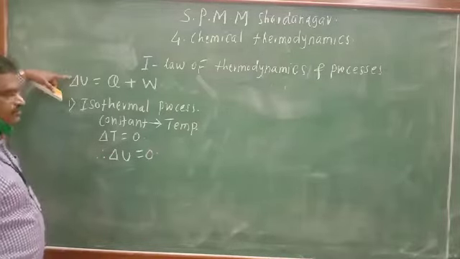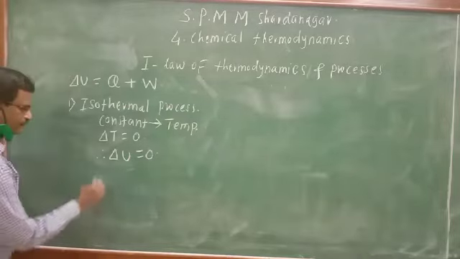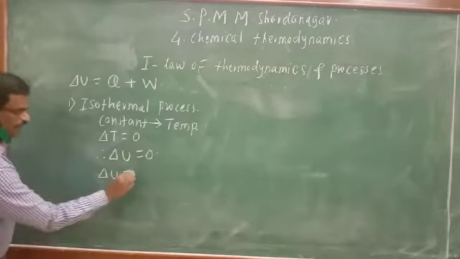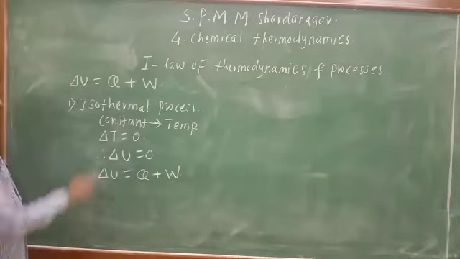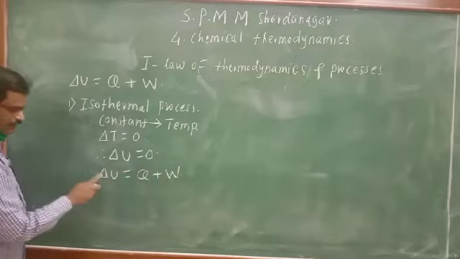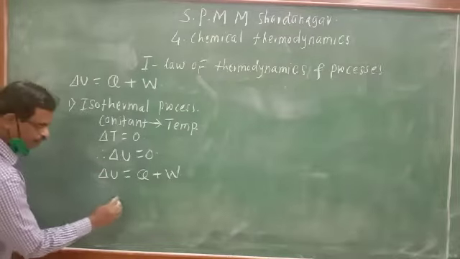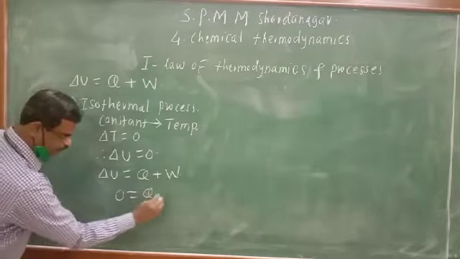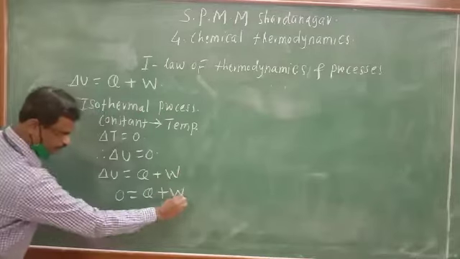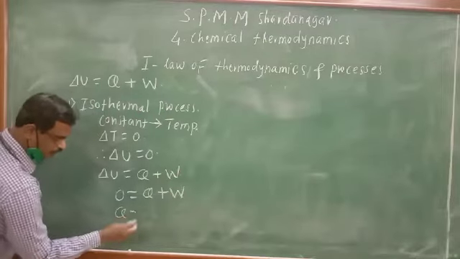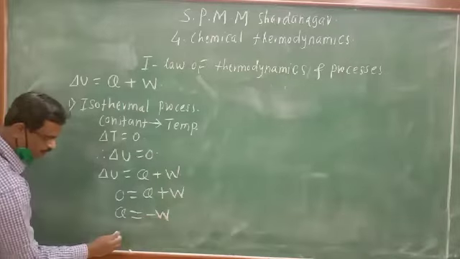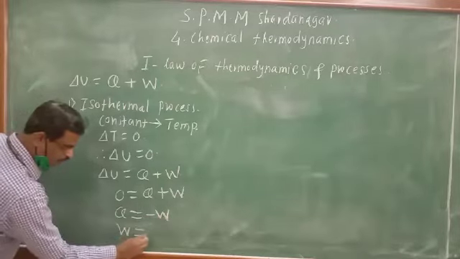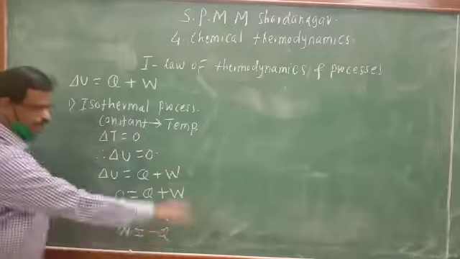And this is the equation for the first law of thermodynamics: delta U is equal to Q plus W. For an isothermal process, delta U is equal to 0. Therefore 0 will be equal to Q plus W, and Q will be equal to minus W, or W will be equal to minus Q.